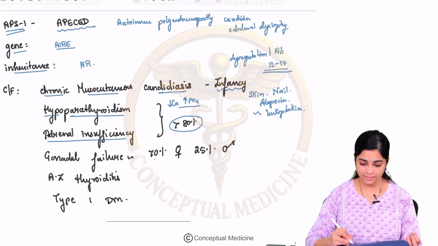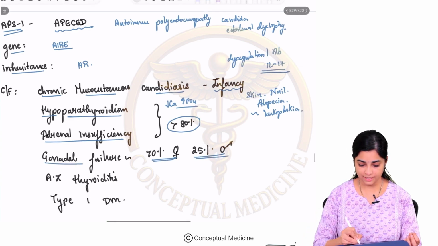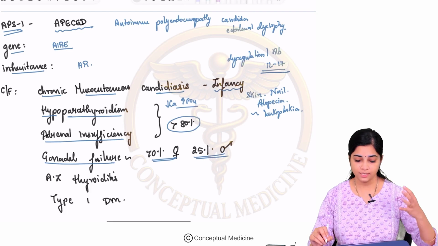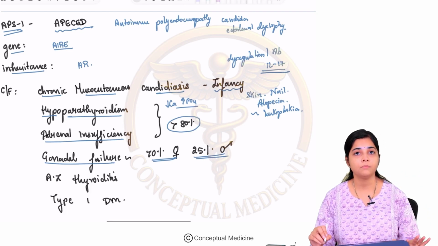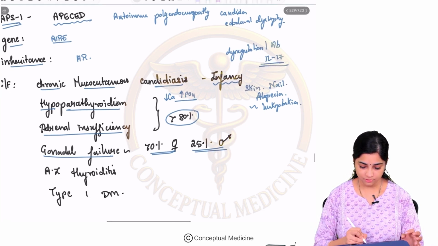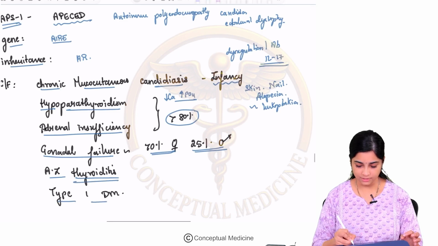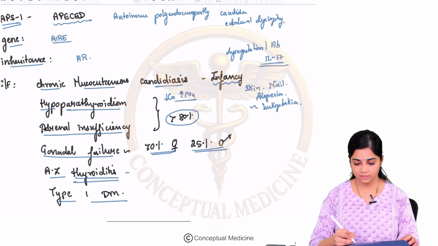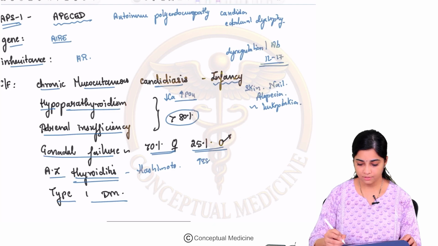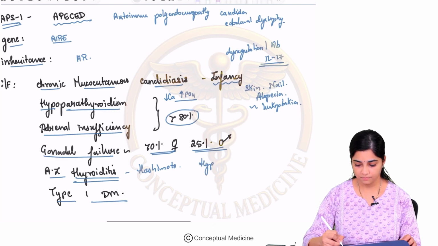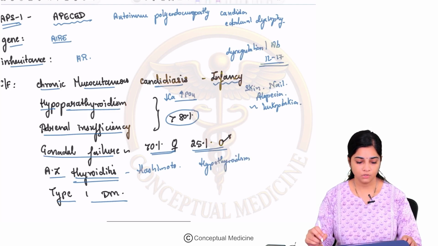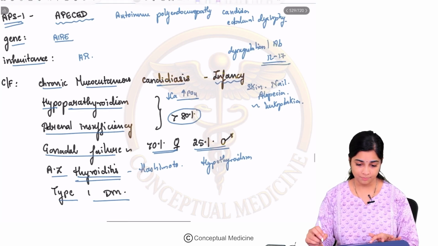Alright, fine. 70% of the females and 25% of the males can have gonadal failure, so they can present with primary amenorrhea. So you're seeing multiple endocrine glands are involved, and the whole pathophysiology is that it is autoimmune in nature. Then you can have autoimmune thyroiditis, which is nothing but your Hashimoto, so you can finally have hypothyroidism, and type 1 diabetes, right? So this is about the various clinical features of APS type 1.